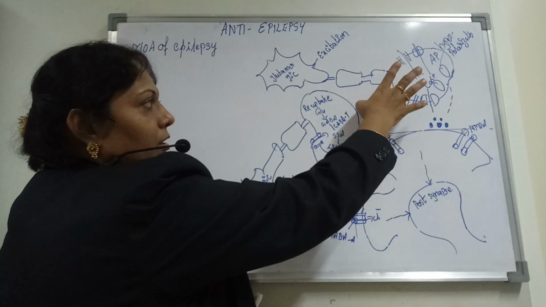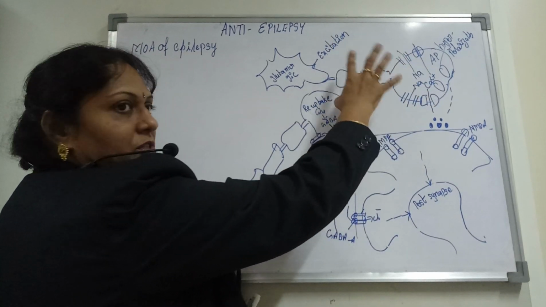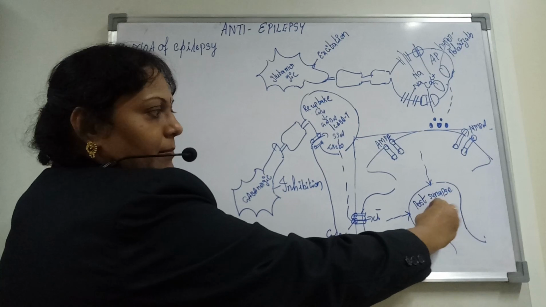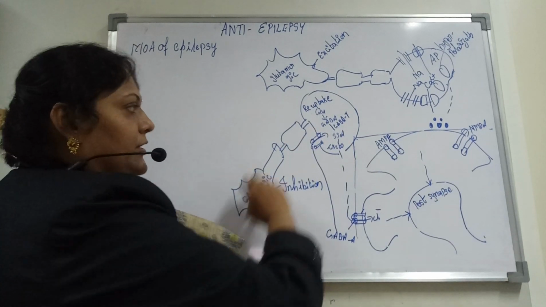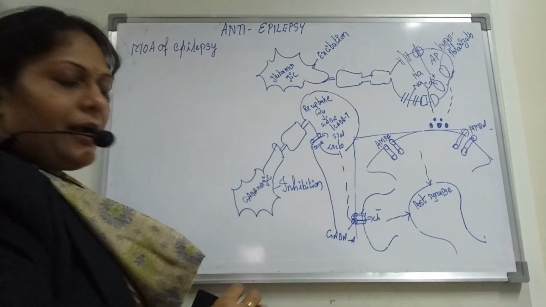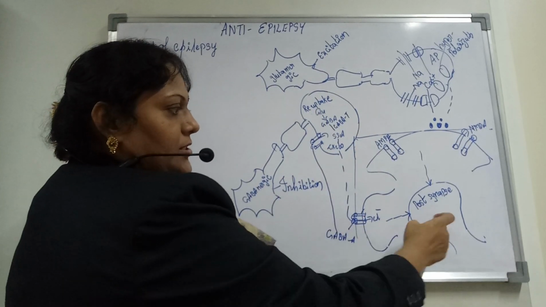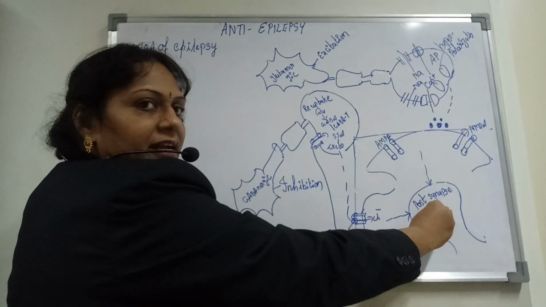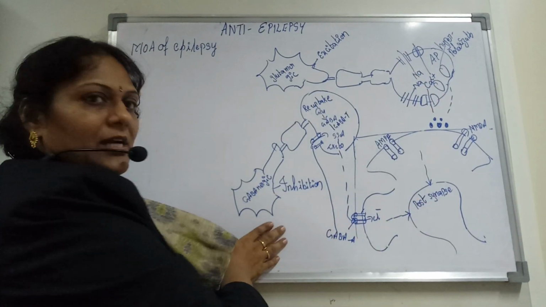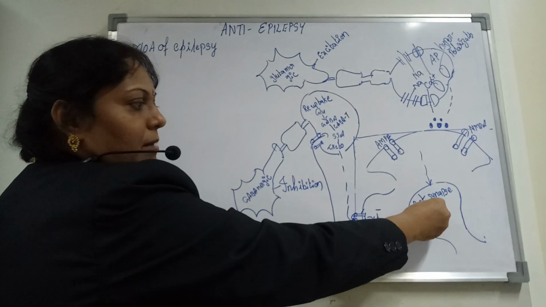That means whatever transmitters the glutamatergic neurons release are submitted onto the post synapse, and likewise the transmitters of the GABAergic neurons are released onto the post synapse. From the glutamatergic neurons the excitation is coming, and from the GABAergic neurons the inhibition is coming.